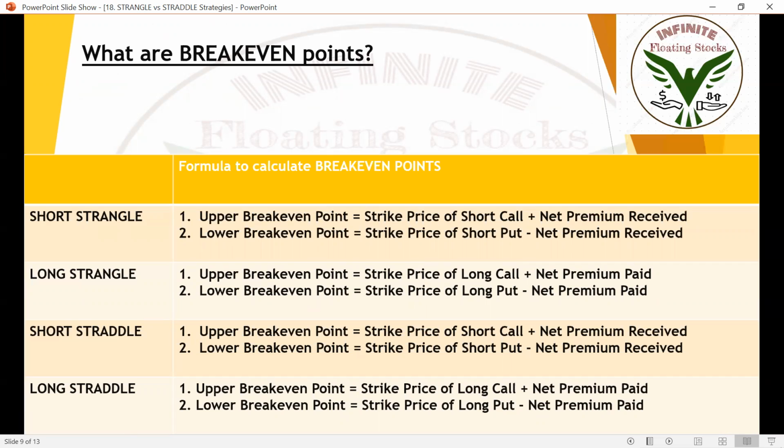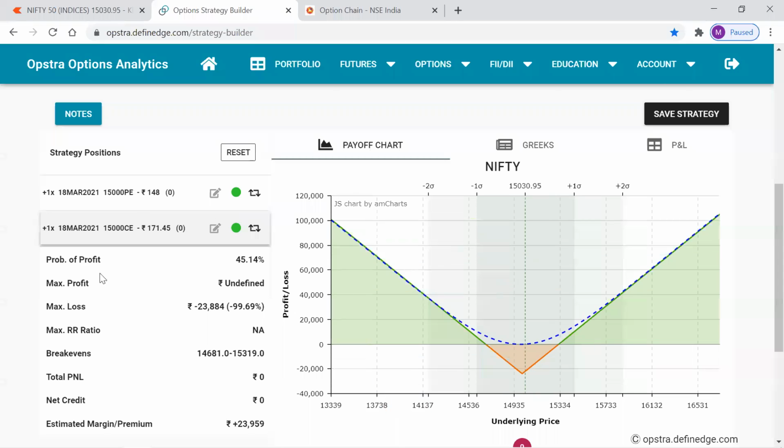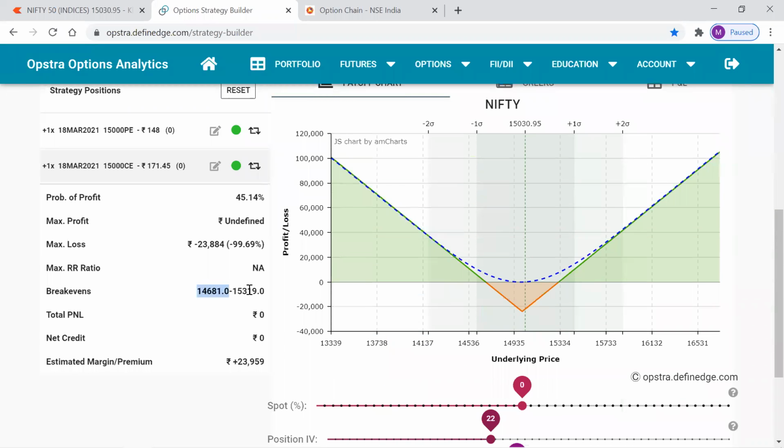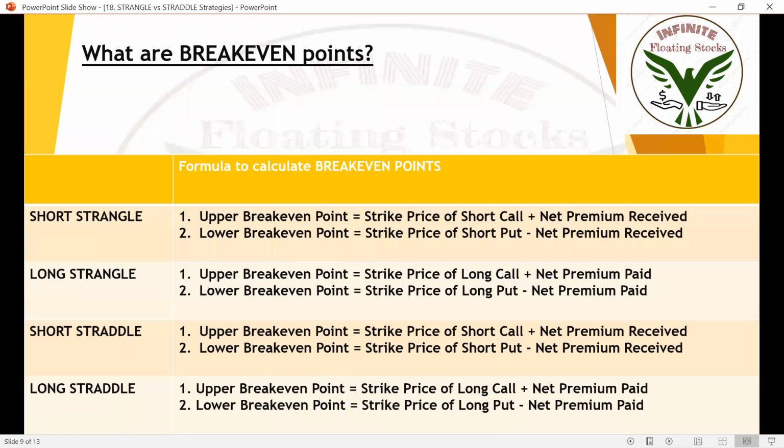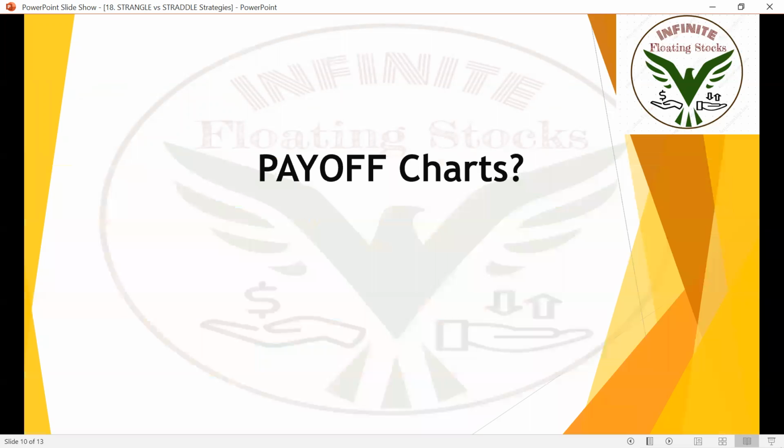It's not necessary to remember them. It's not necessary to learn by heart. You can understand the break-evens from the payoff chart using Opstra. This website helps you identify break-evens immediately after adding positions. So make use of this website and identify break-evens instead of remembering formulas.